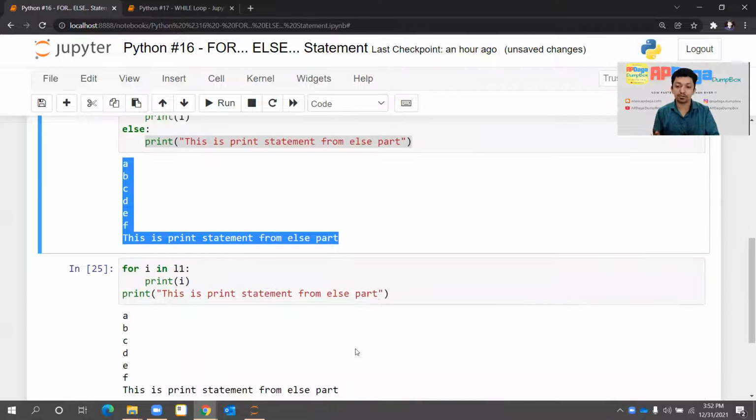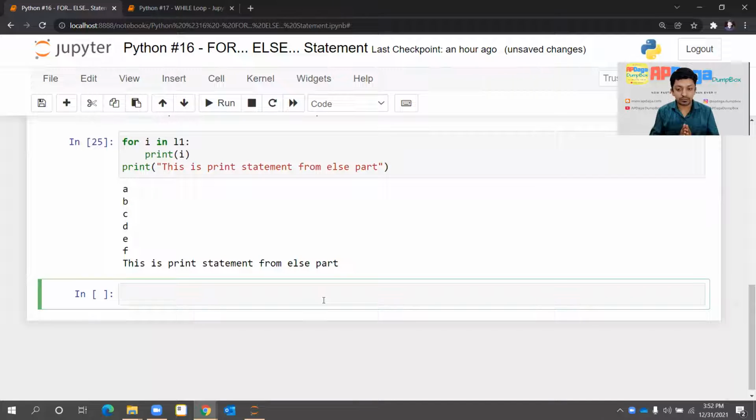There is a difference, so let's talk about it. Before going to the difference, I'll tell you what the break statement does. I'll create a separate video for that, no issue. You will get the idea about break, continue, and pass there. So then what is the difference between this else statement and without else statement?